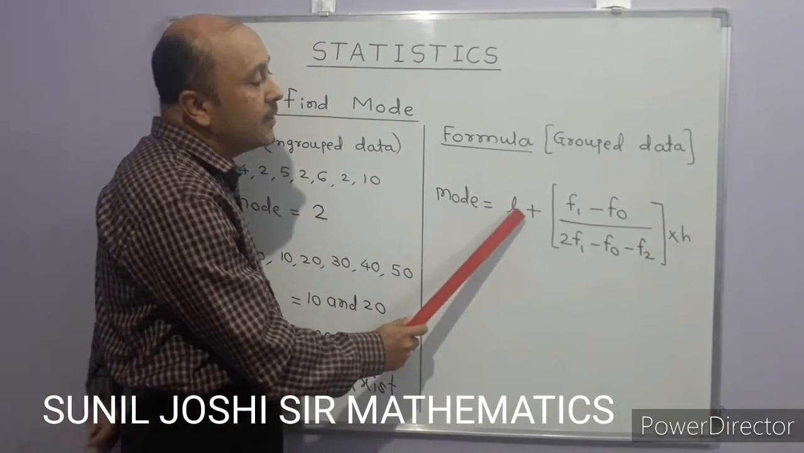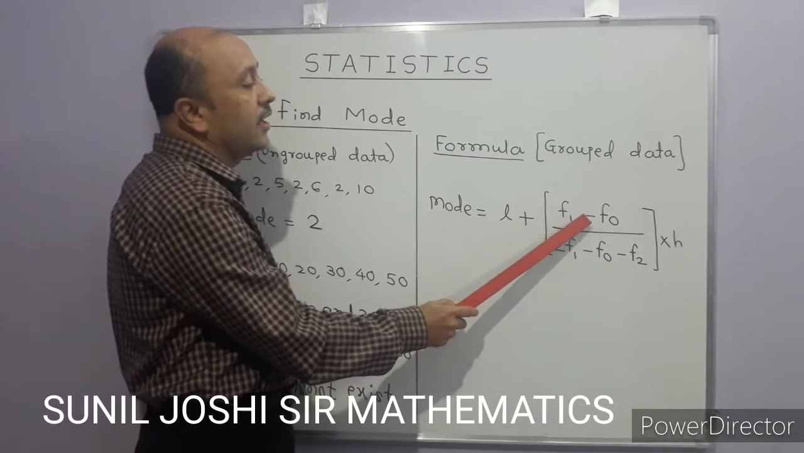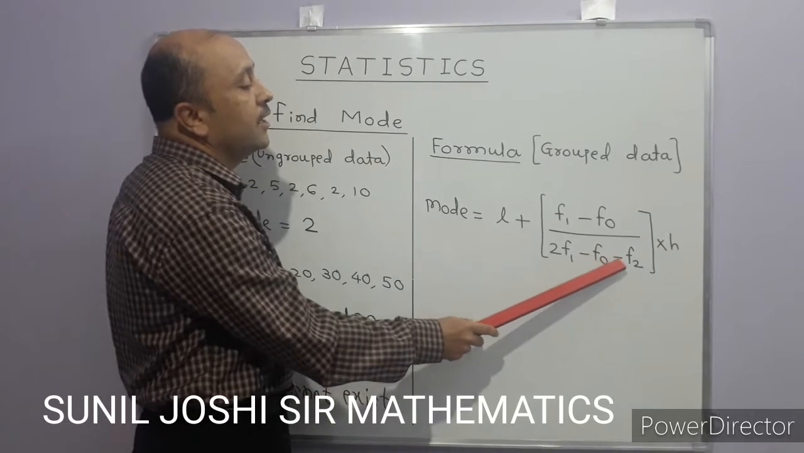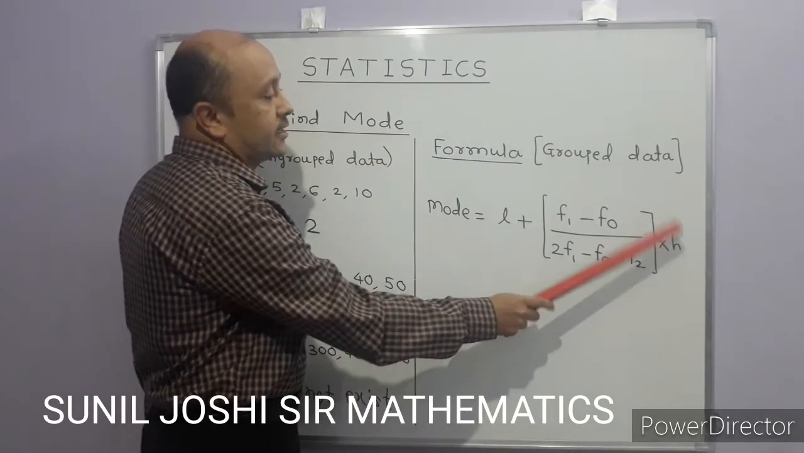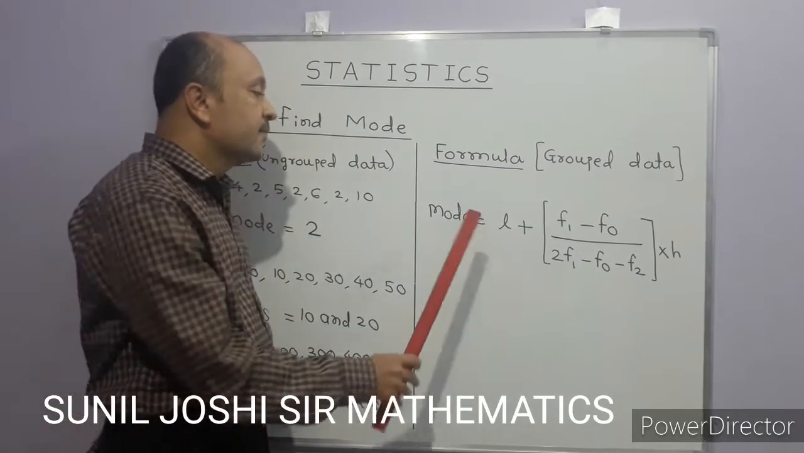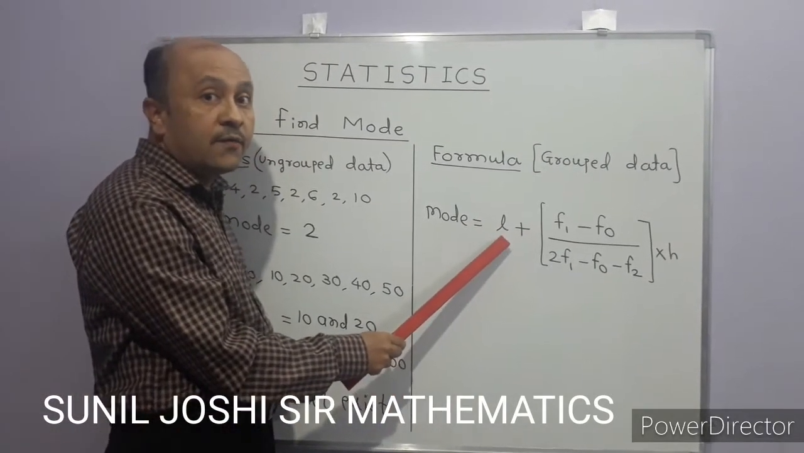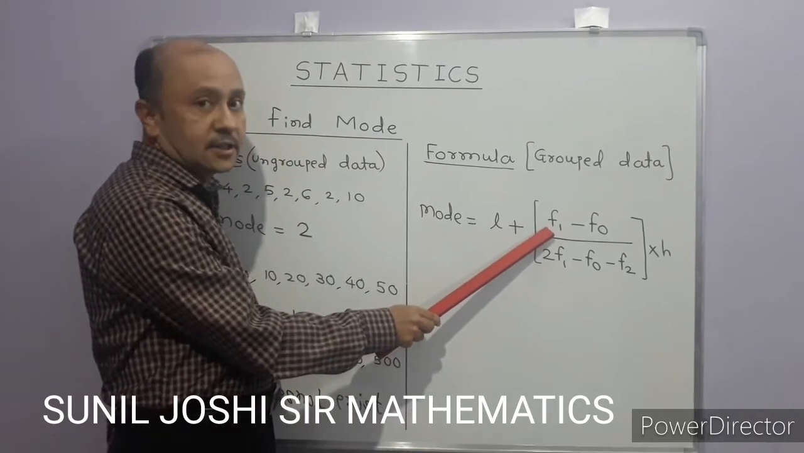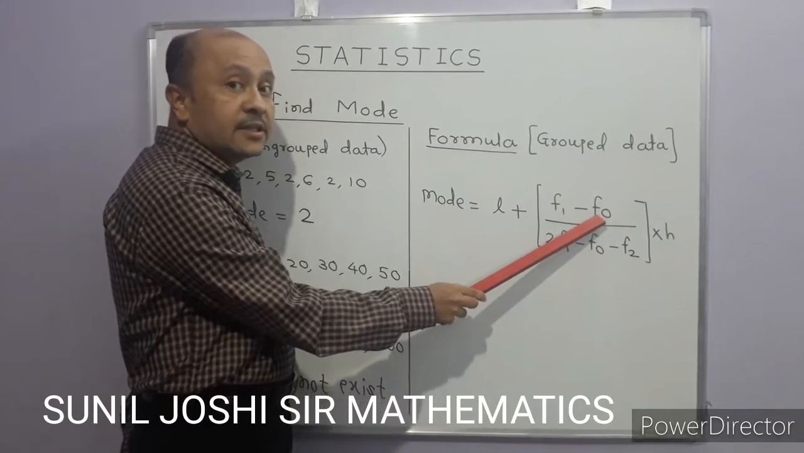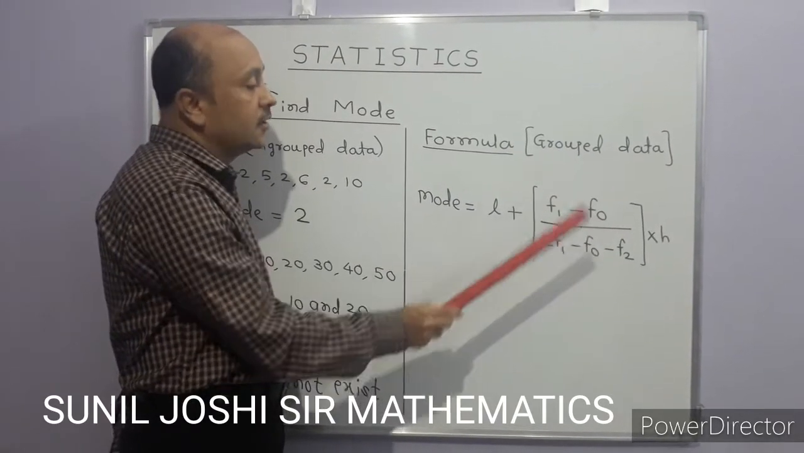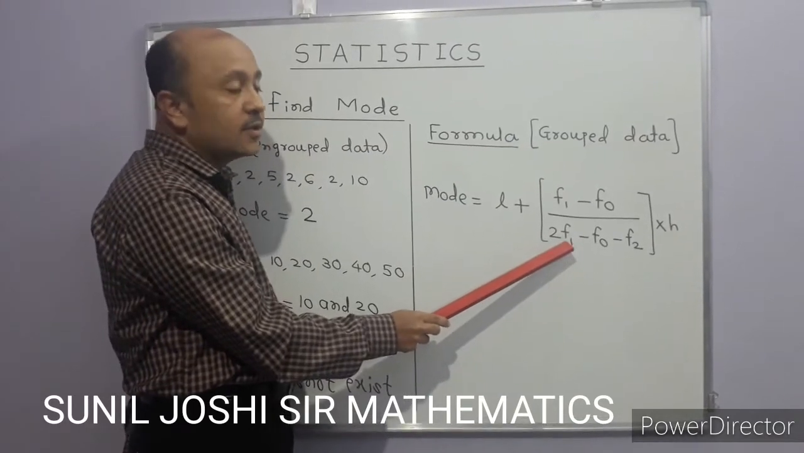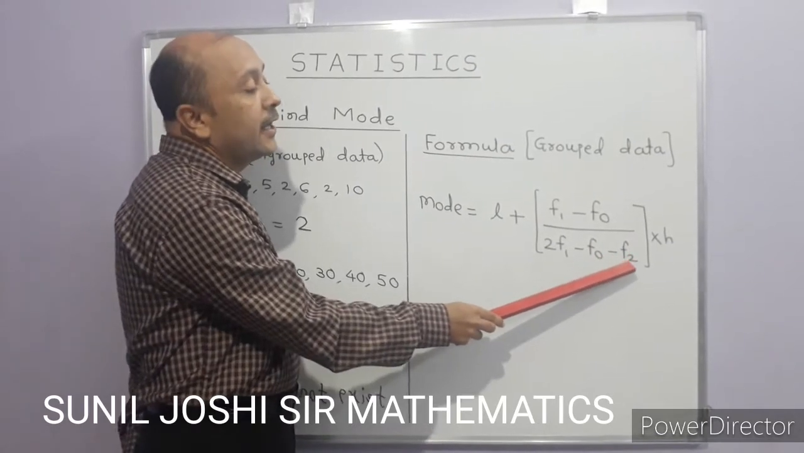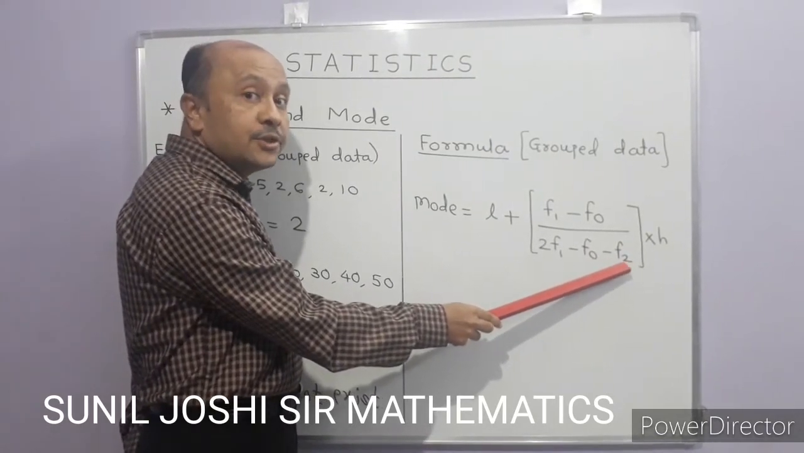Mode is equal to L plus, bracket, F1 minus F0 divided by 2 F1 minus F0 minus F2, bracket close, multiplied by H. So what are the things involved here? L is called the lower boundary of the modal class. F1 is called the frequency of the modal class. F0 is called the frequency of the pre-modal class. F1 is the same, the frequency of the modal class. F0 is the same, the frequency of the pre-modal class. And F2 is called the frequency of the post-modal class.